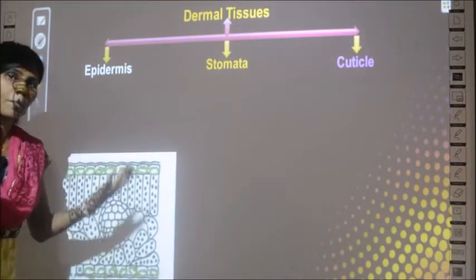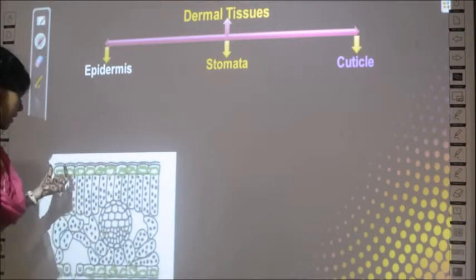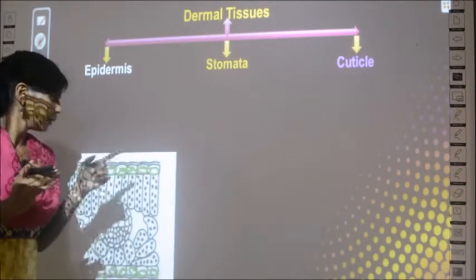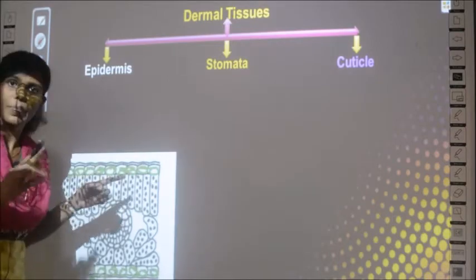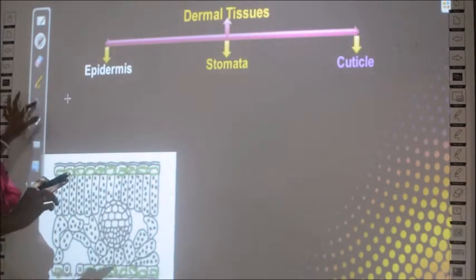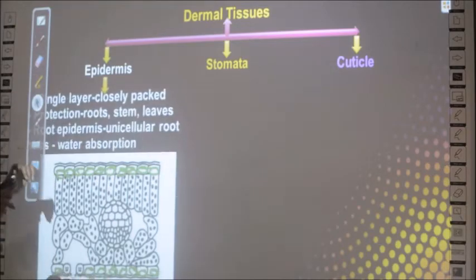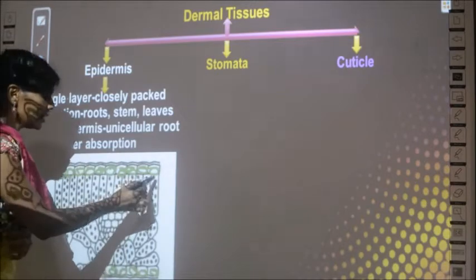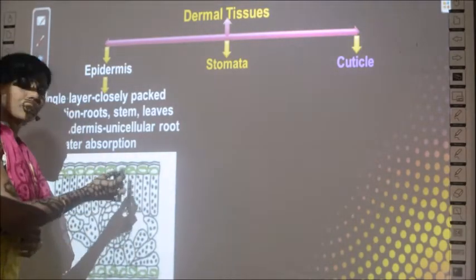Okay, so what are the properties of epidermal layers? When you see this, what do you understand? They are closely packed cells, right? Do they have space in between them? There is no space in between them. So you can define their property as closely packed cells. They are a single layer, only one layer of cells. This is another cell, one more type of cell.